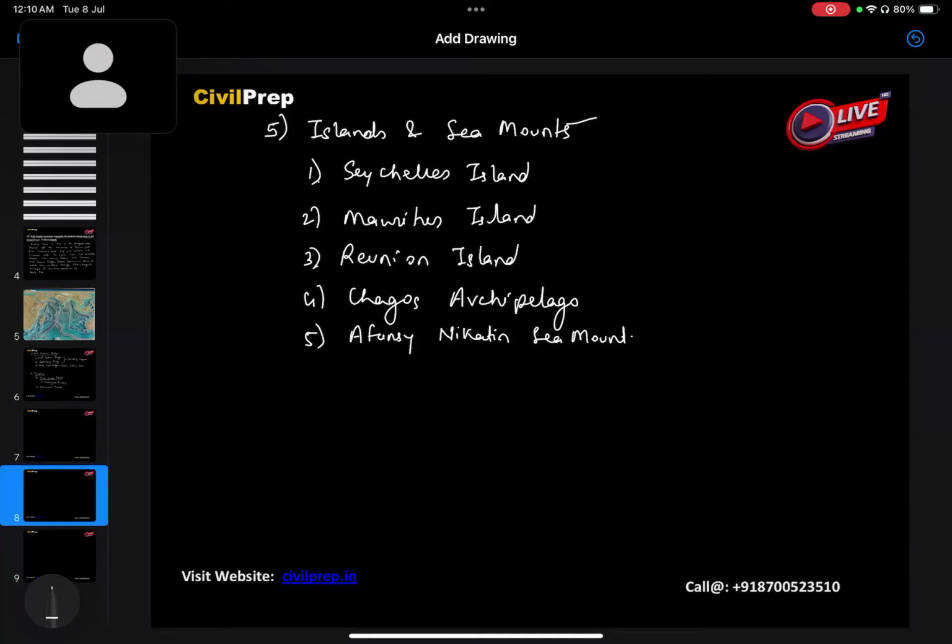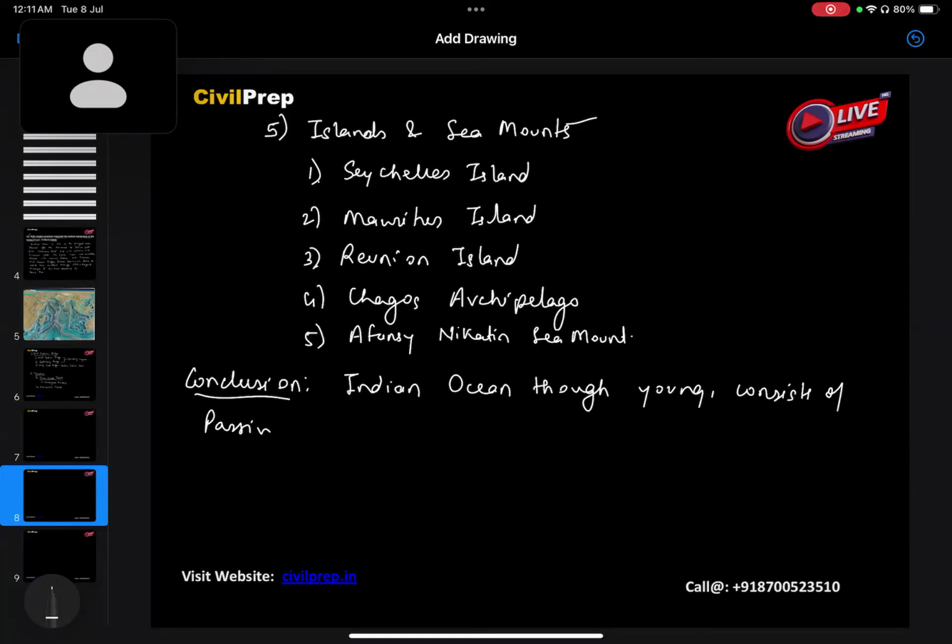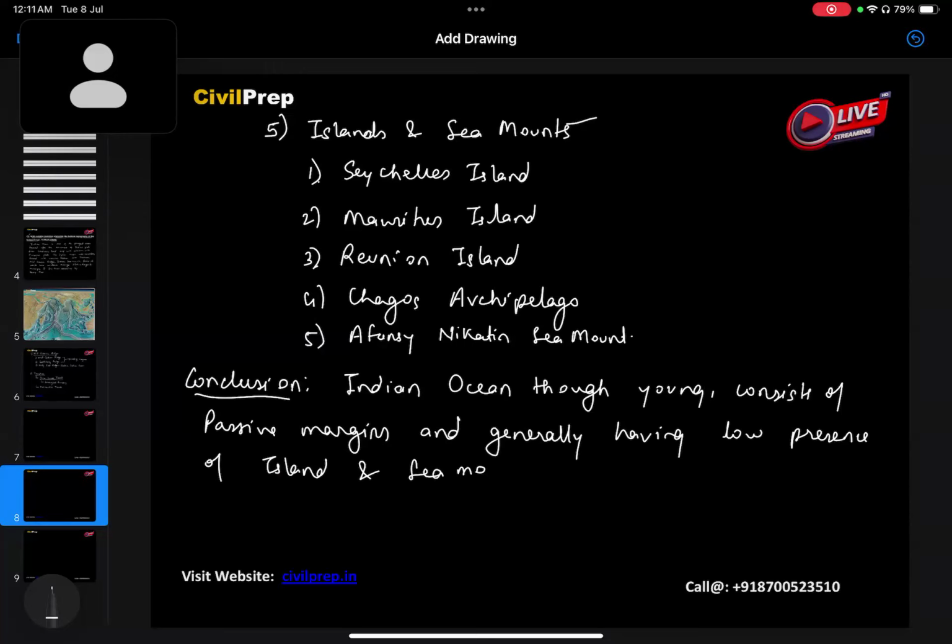Okay, moving to the conclusion, here we'll write: Indian Ocean, though young, consists of passive margins and generally has a low presence of islands and seamounts, as well as trenches.